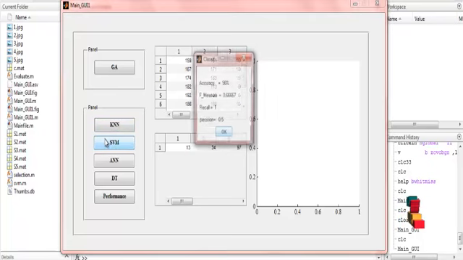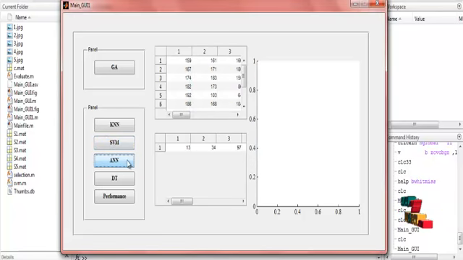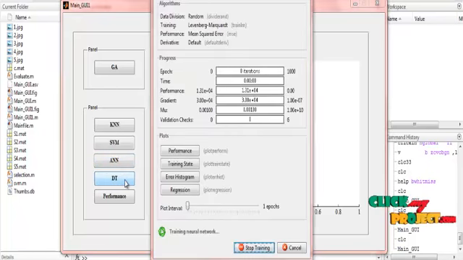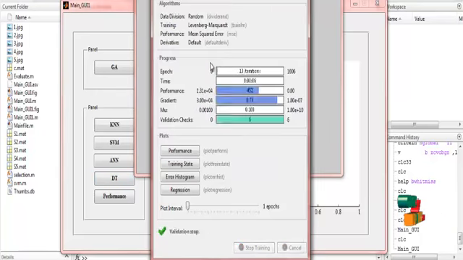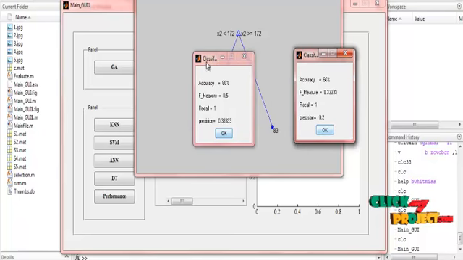And then SVM, which is another type of technique. Accuracy is 90%, with F measure, recall, and precision. Again I will take the artificial neural network. In the artificial neural network process, it also calculates the accuracy, precision, sensitivity, and recall. Similarly, the same process is displayed for the decision tree, where it also trains the process. The artificial neural network uses training tools and displays results. So this is for ANN, and this is for the decision tree.